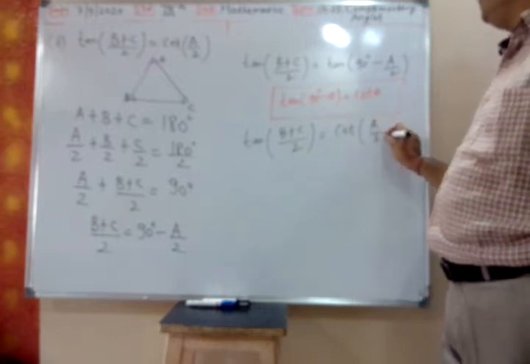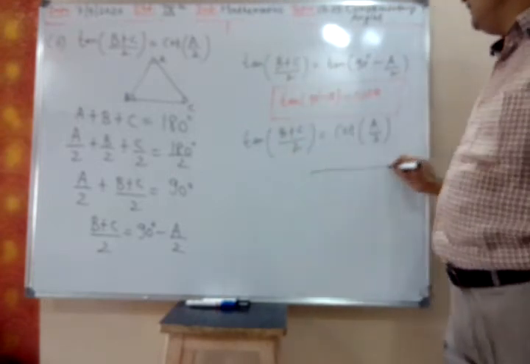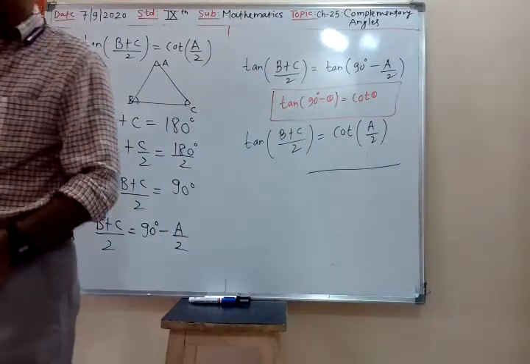We don't write hence proved here because it is "show that." Whenever it is asked "prove that," we write hence proved. But whenever it is "show that," how can you leave?